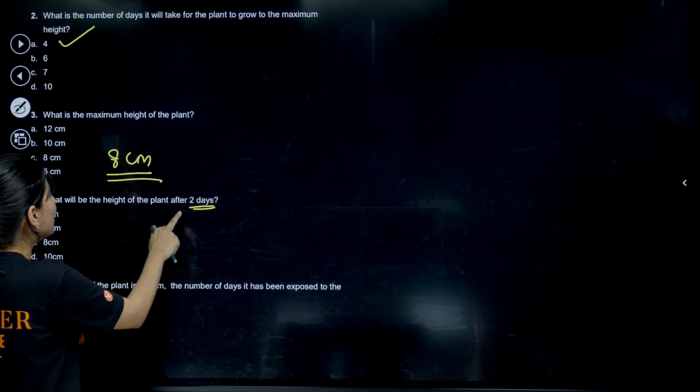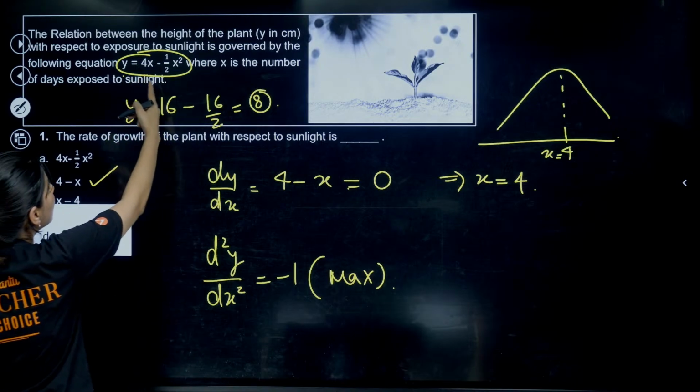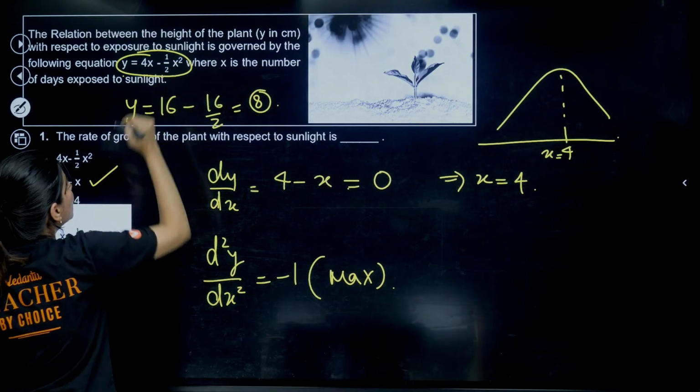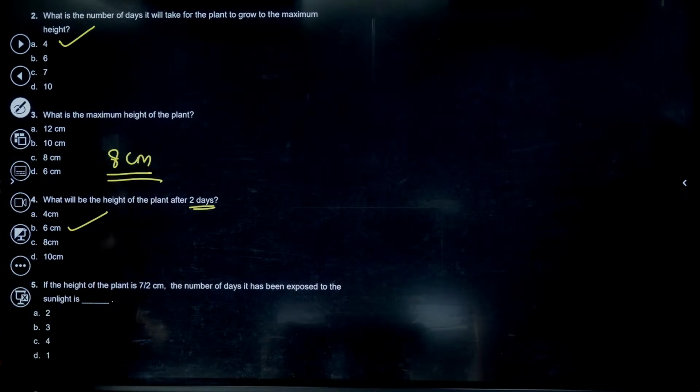What will be the height of the plant after 2 days? So put x equals to 2 over here. 4 2s are 8 minus 2. 8 minus 2, 6 centimeter.